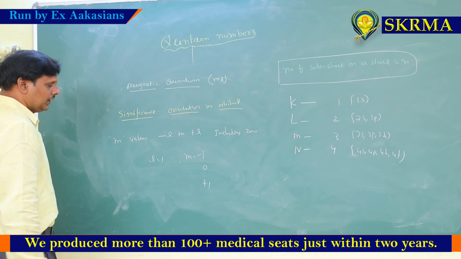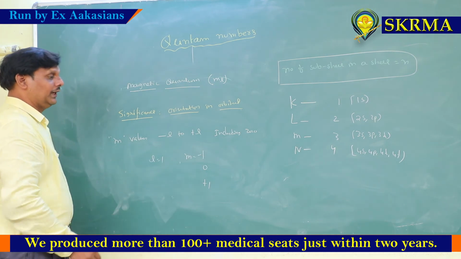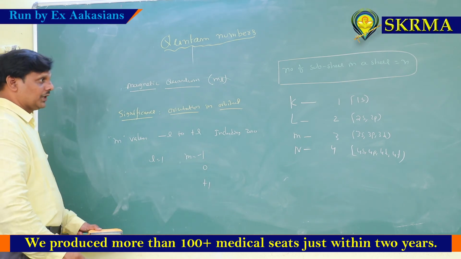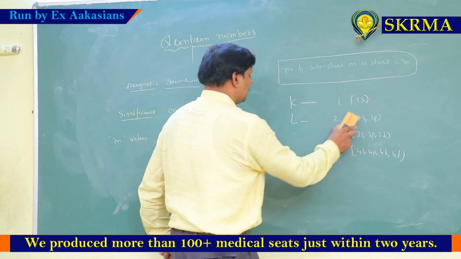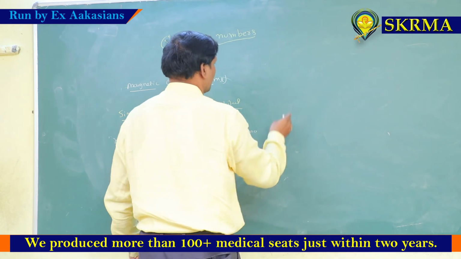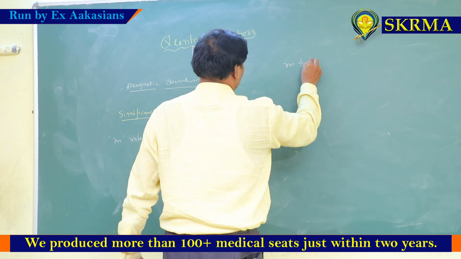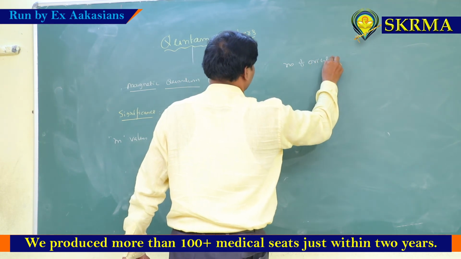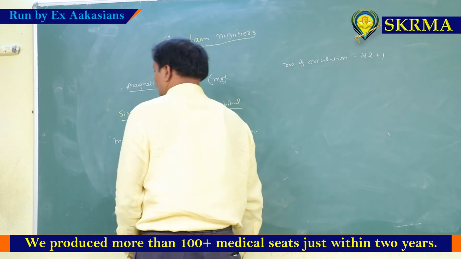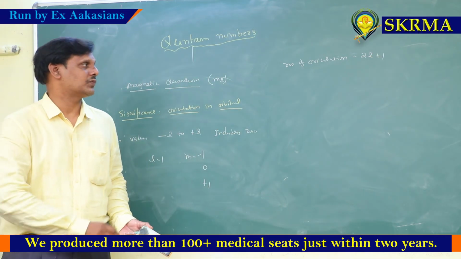These are not numbers, these are orientations only. That's why we should remember the number of orientations formula very easily: the number of orientations is 2l plus 1.